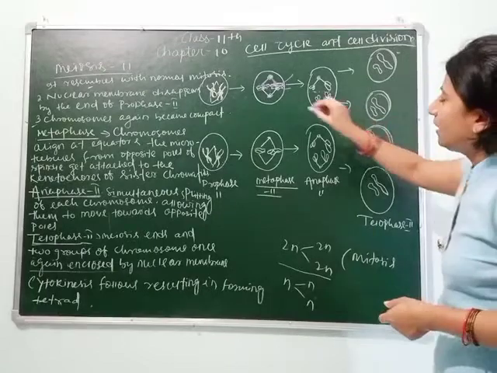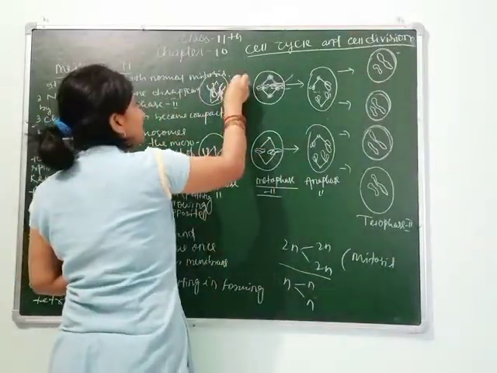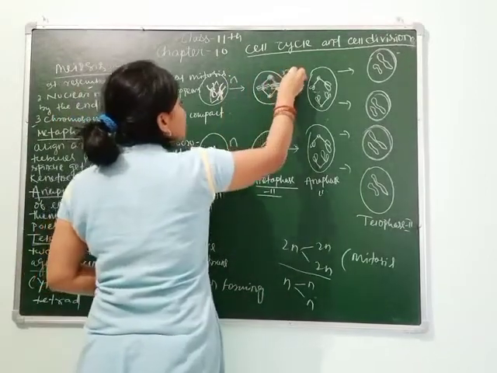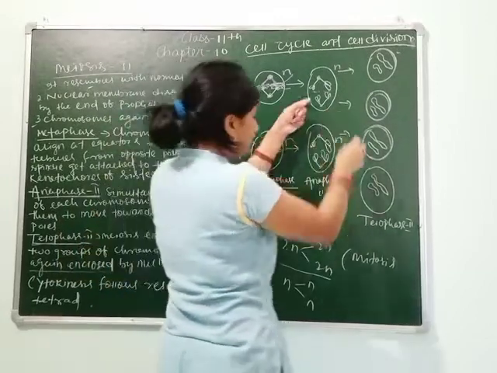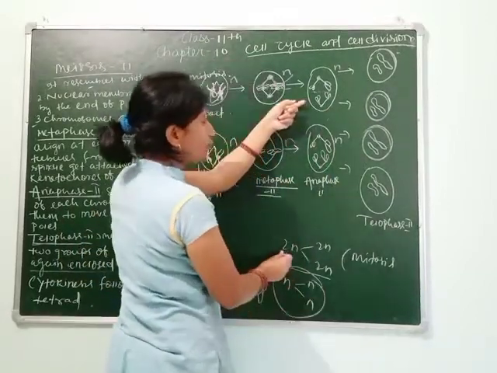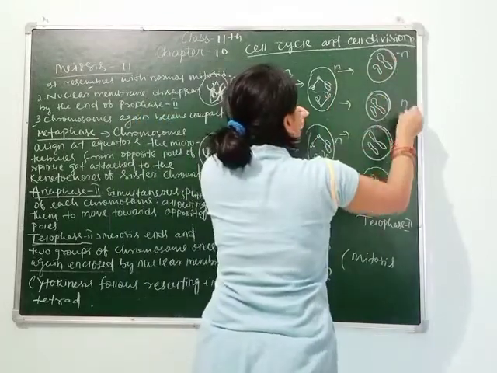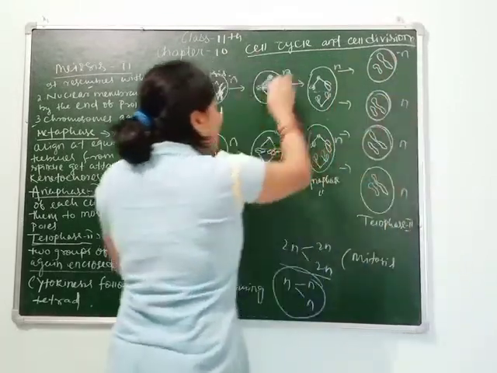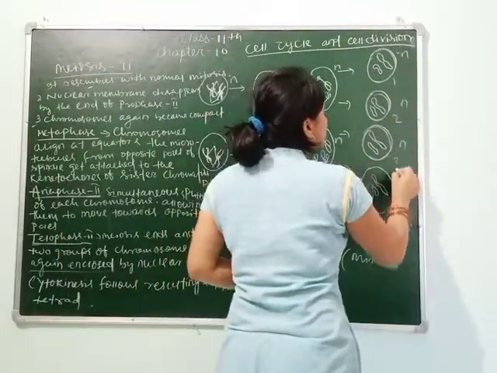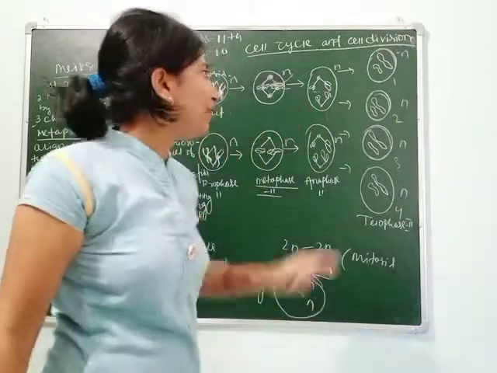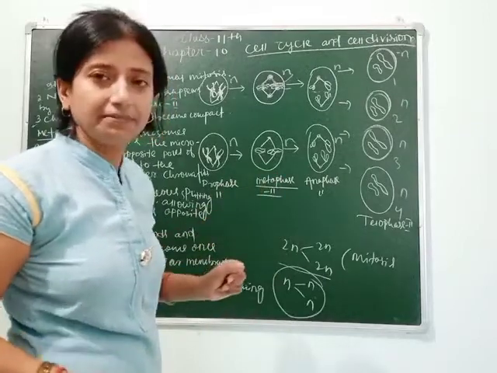If I give you the number of chromosomes, if this is N, this is also N, this is N, this is N. As we know, it is equivalent to mitosis. So in mitosis, 2N gives rise to 2N, 2N. Here N gives rise to N, N, N, N. And after completion of meiosis 2, we get 1, 2, 3, 4 haploid gametes containing half the number of chromosomes of the original parent.